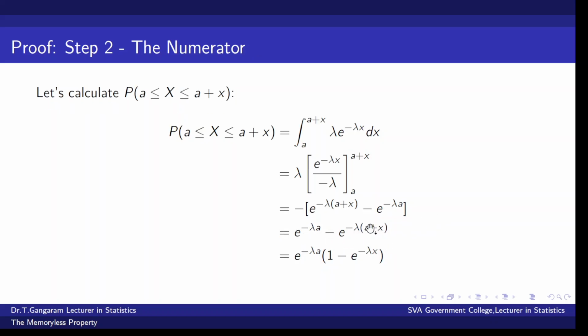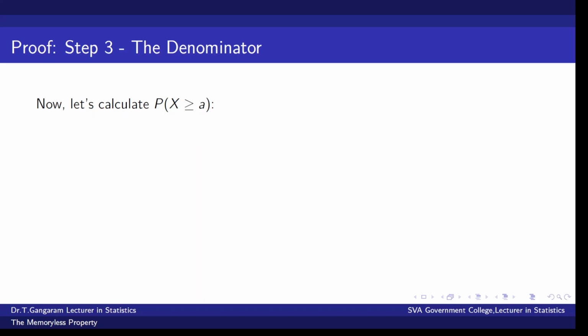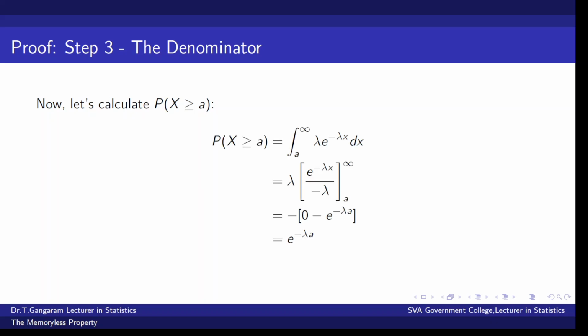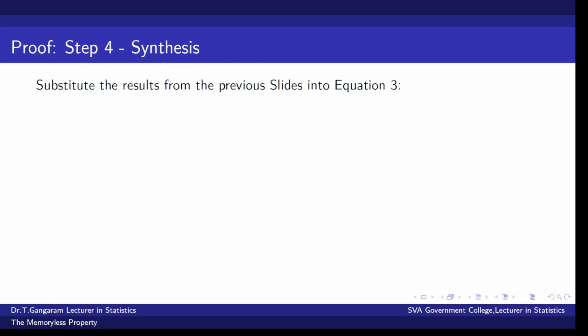By simplifying this, apply minus to this equation. Minus plus minus e power minus lambda a minus e power minus lambda a plus x. This is equal to, by commoning lambda a, e power minus lambda a into 1 minus e power minus lambda x. Now let us calculate the denominator probability of x greater than or equal to a. This is e power minus lambda a.